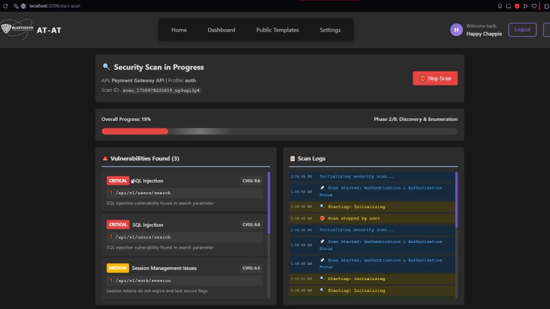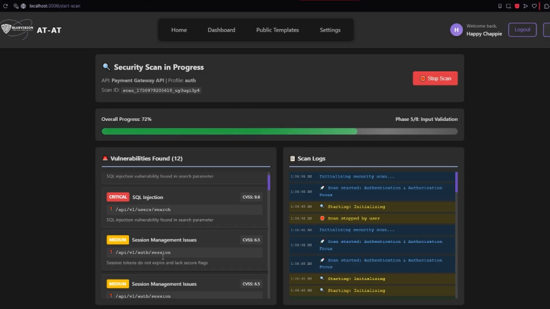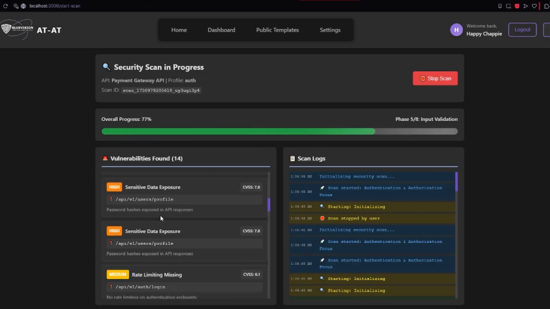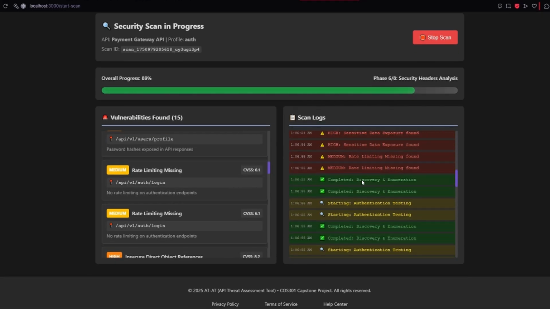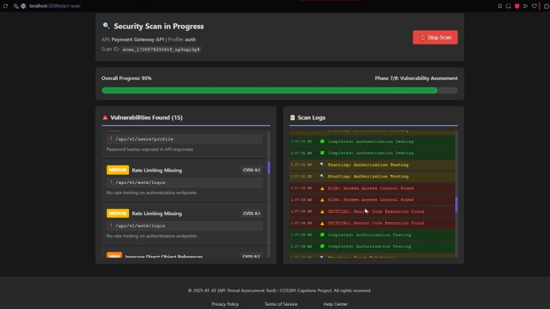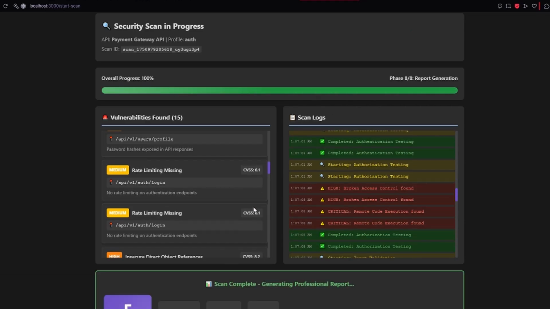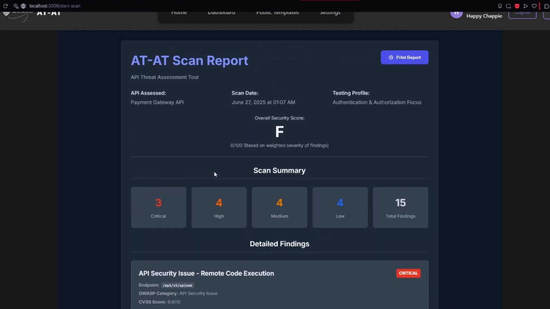Now it will be generating the report based on the content it contains. As you can see, it gives you vulnerabilities found throughout the scan and the scan logs based on every single thing that has been found. It will also give you a quick summary right after the report is done, and then it prints out the whole report. As a security analyst, I want to review detailed security reports so I can understand the vulnerabilities in the API and suggest improvement to the development team.